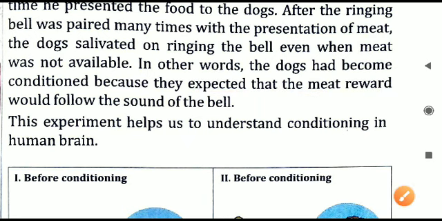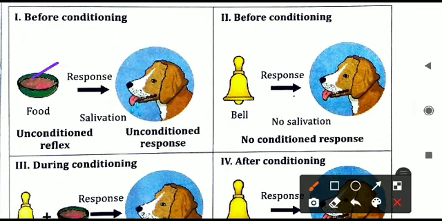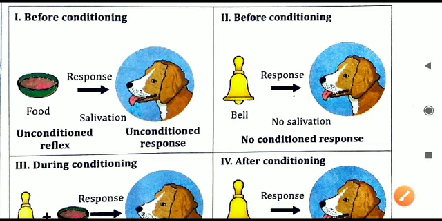This is how they have explained it in the diagram here. They have taken a dog, and some food is there. When the dog is given the food, that dog will start eating. Both the things are unconditioned response and reflex. Next, before conditioning, one more situation is there: the ringing of the bell. The bell is being rung and no salivation, no response is coming.